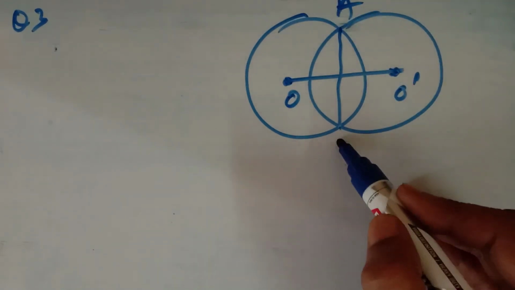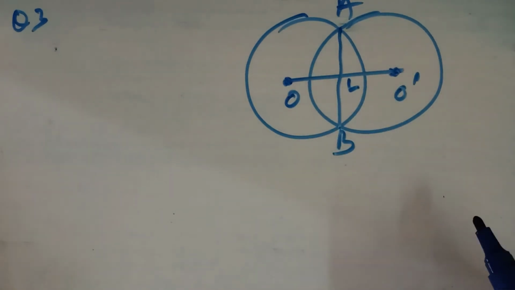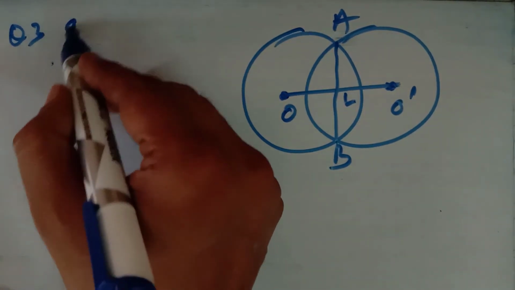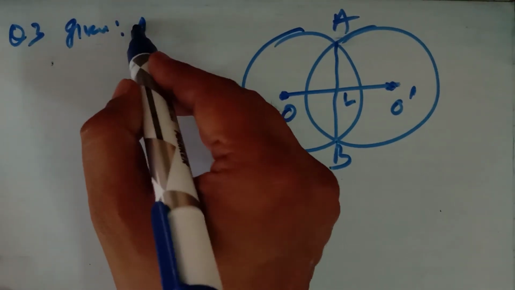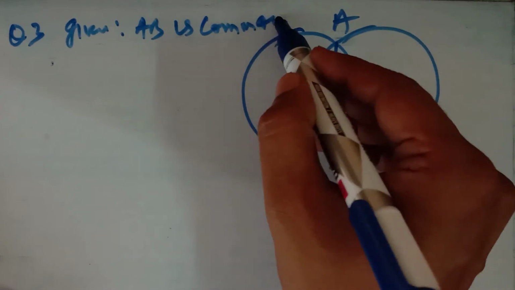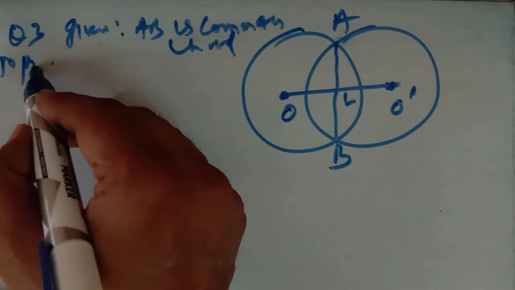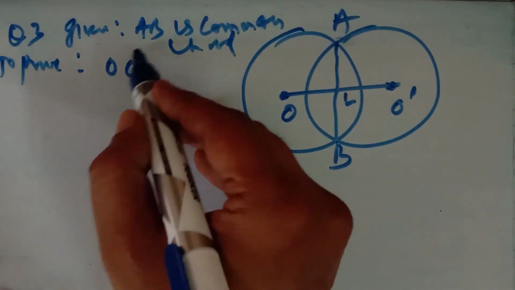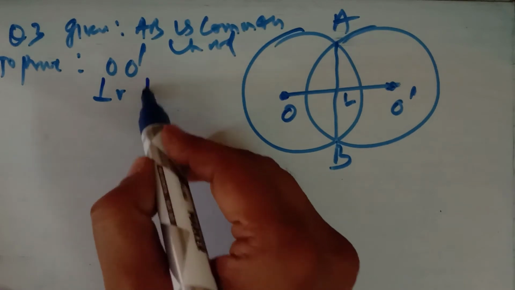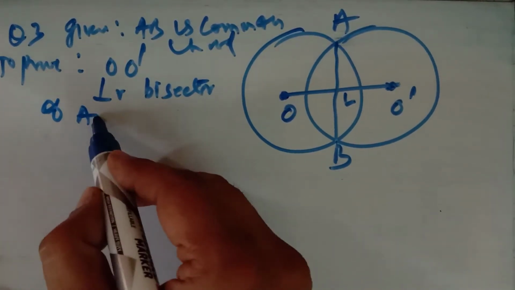AB is the common chord and OO dash is the perpendicular bisector. OO dash is the line segment joining the centers of the two circles. So what is given in it? It is given that AB is the common chord of the circles. And what do you have to prove? You have to prove that OO dash, the line segment joining the centers of the two circles, is the perpendicular bisector of the common chord, that is AB.